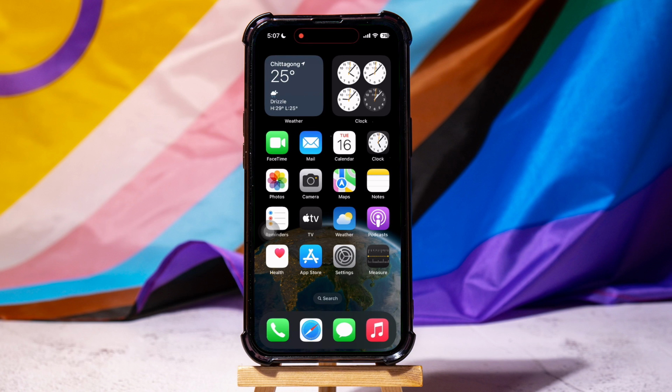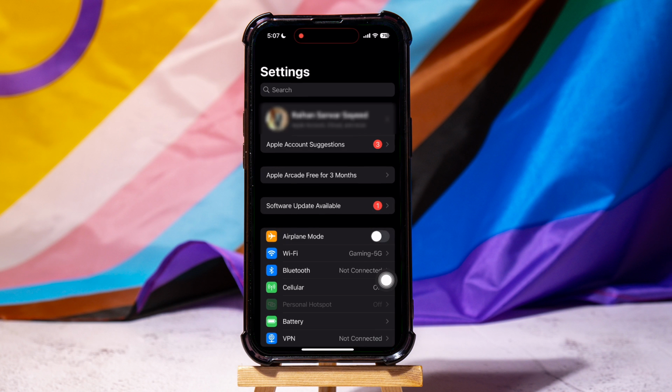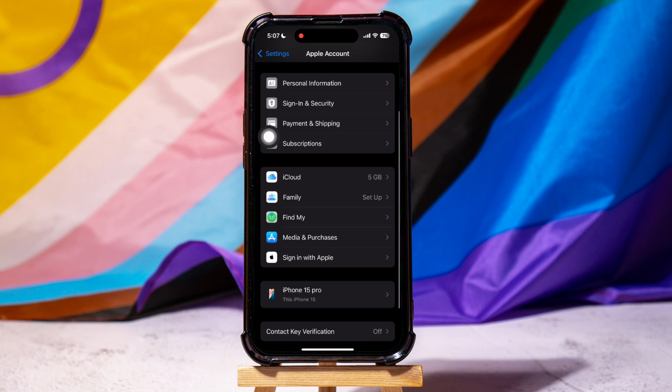How to update location on iPhone. To get started, first of all go ahead and open up the Settings application on your phone. Inside the Settings menu, go to your Apple account which displays your name. This takes you to the Apple account screen.